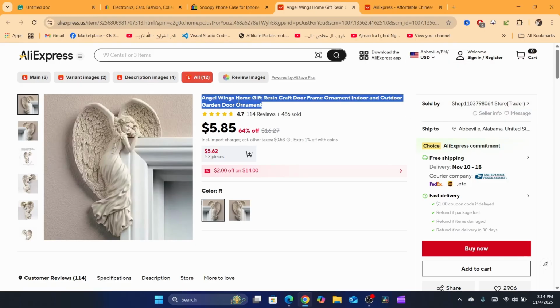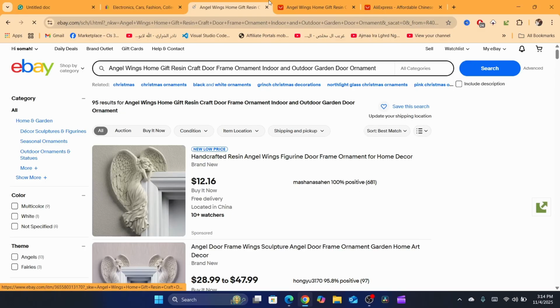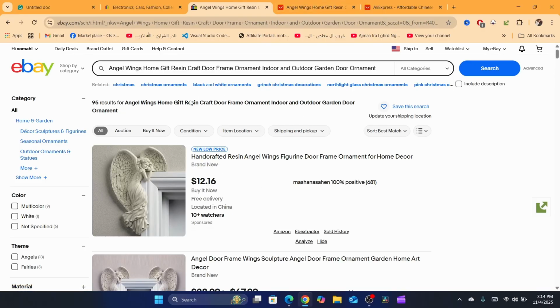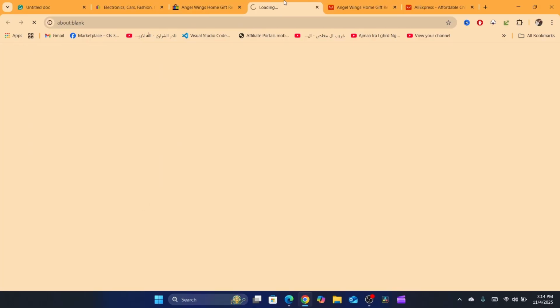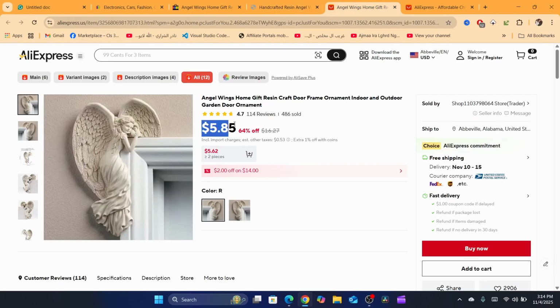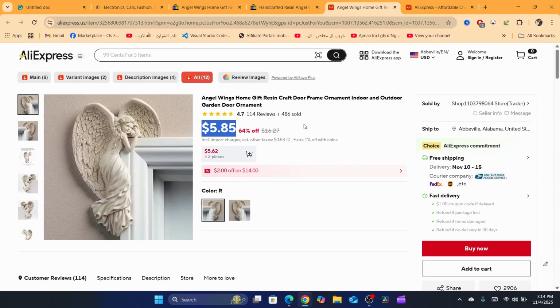Now what I'm going to do is I'm going to copy the whole title and then search for the whole title on eBay to see if other sellers on eBay are already listing this product, already selling this product. Okay, in this product's case, for example, it's selling for $12 on eBay. Now this means people are selling this product. Okay, by the way, you can do the exact same steps with Amazon to eBay, or Walmart to eBay, or AliExpress to eBay. In this example, we are using AliExpress.